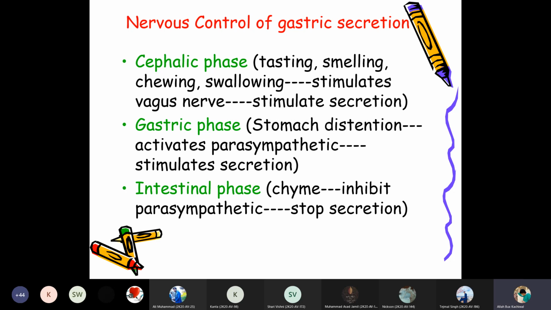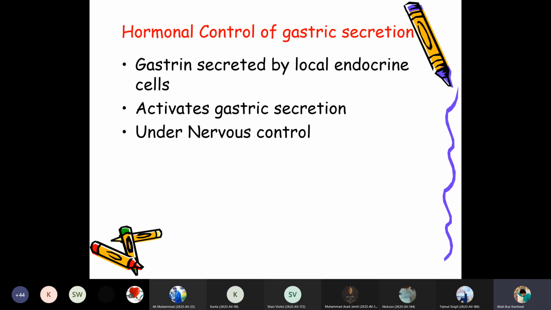So that's why you have to see the hormonal controls of the gastric secretion. We have discussed the nervous control. Now we are discussing the hormonal control of the gastric secretion. So gastrin is secreted by local endocrine cells, which are present in the stomach and are responsible for the secretion of gastric juice.